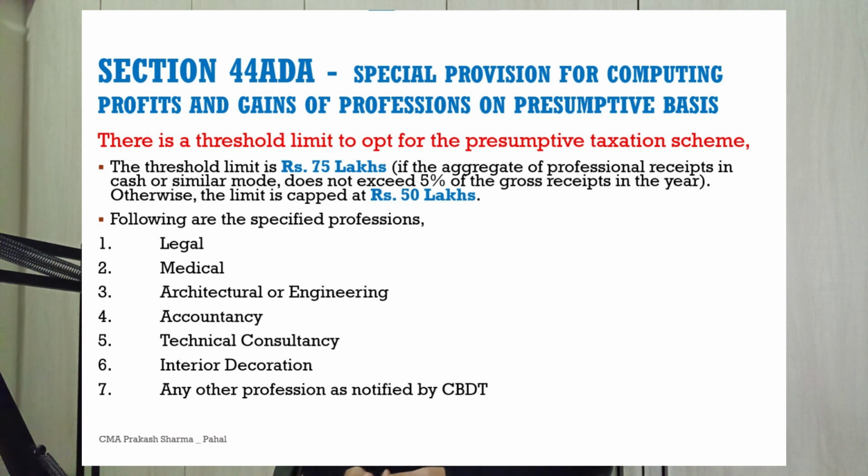The threshold limit is Rs 75 lakhs if the aggregate of professional receipts in cash or similar mode does not exceed 5% of the gross receipts in the year. Otherwise, the limit is capped at Rs 50 lakhs. Following are the specified professions: legal, medical, architectural or engineering, accountancy, technical consultancy, interior decoration, or any other profession as